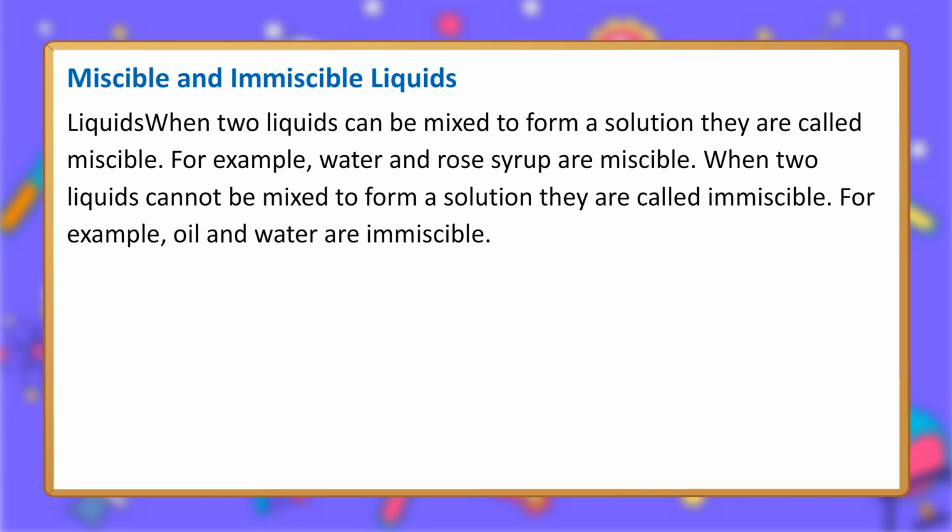Miscible and immiscible liquids. When two liquids can be mixed to form a solution, they are called miscible. For example, water and rose syrup are miscible. When two liquids cannot be mixed to form a solution, they are called immiscible. For example, oil and water are immiscible.